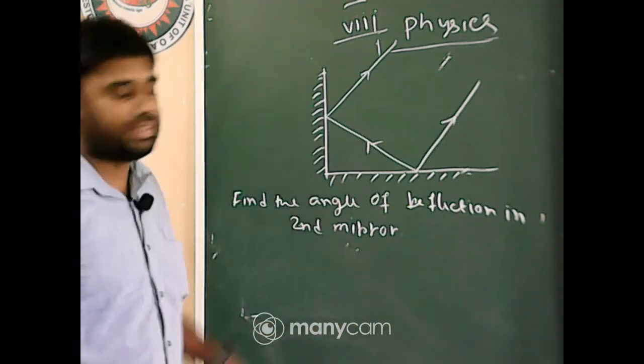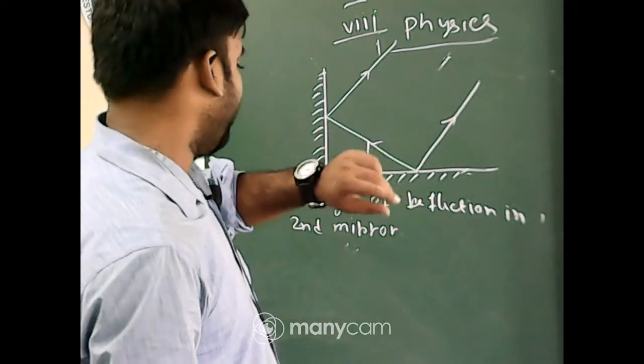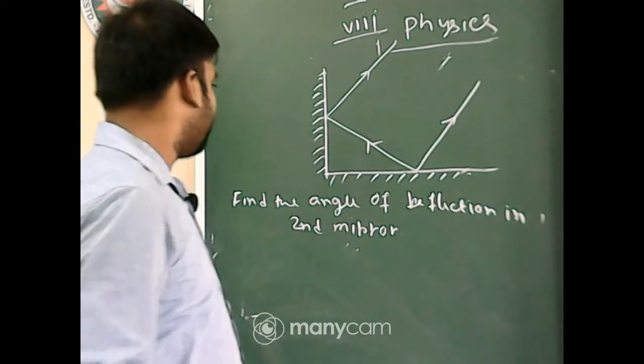Find the angle of reflection in the second mirror. Do it quickly.